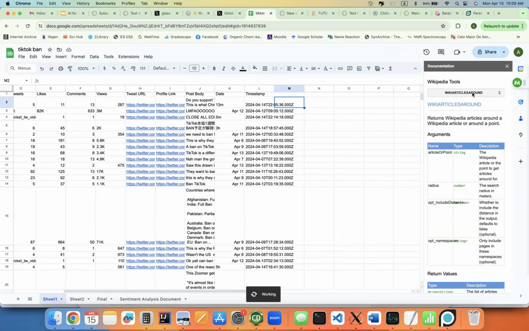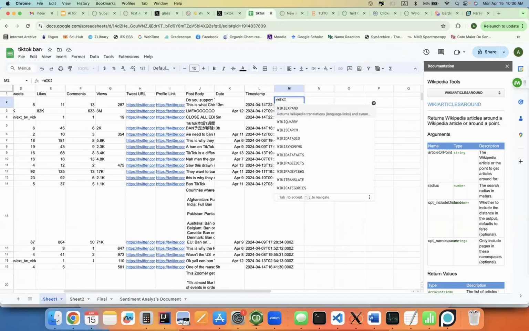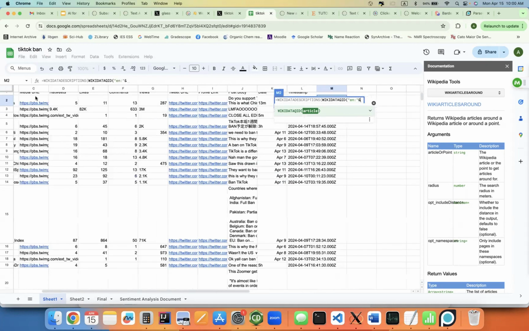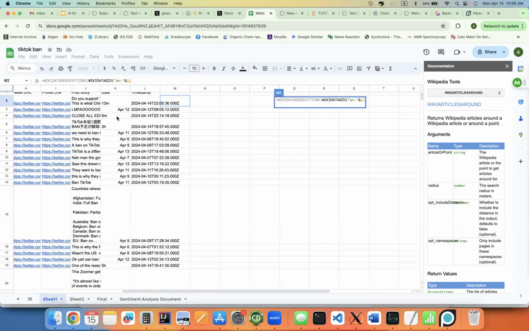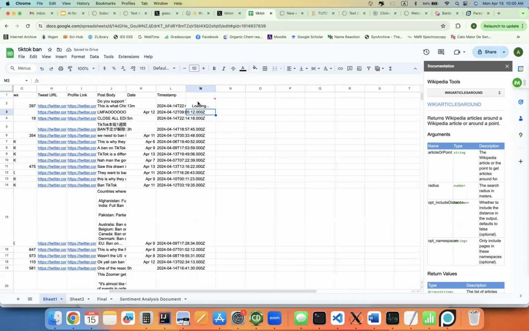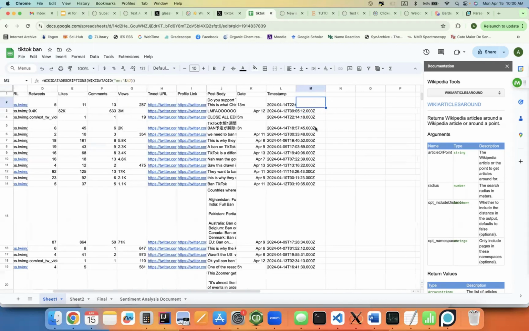It appears on the right. We want the Wikidata descriptions. So it's gonna autofill for us. Wikidata descriptions returns the descriptions for a Wikidata item. We need the ID, so we're gonna get the QID, and then we're gonna use this weird format to get the page according to this person's name. It's gonna go like that. If there is no page, this is gonna be blank. It's also gonna take a little bit of time.